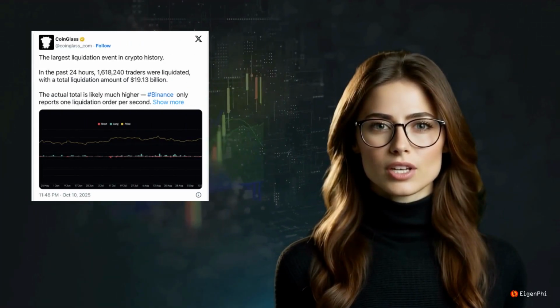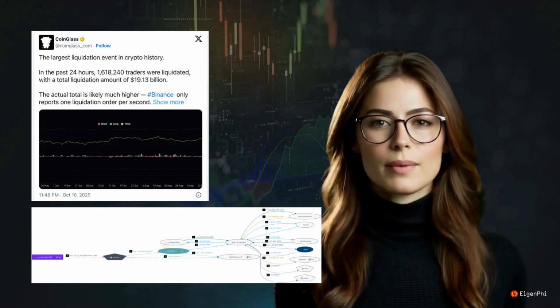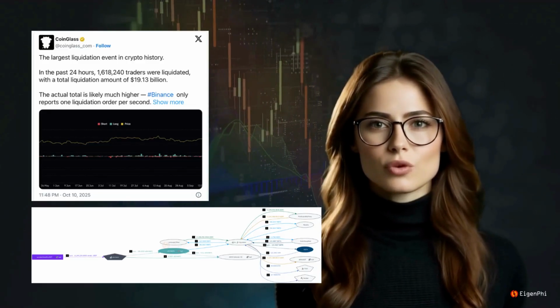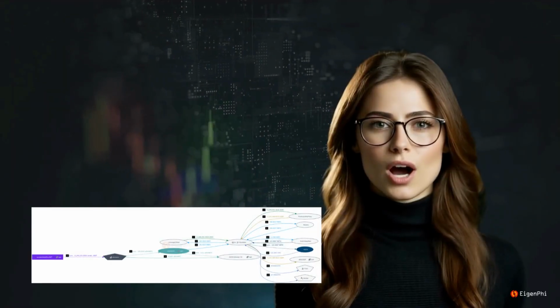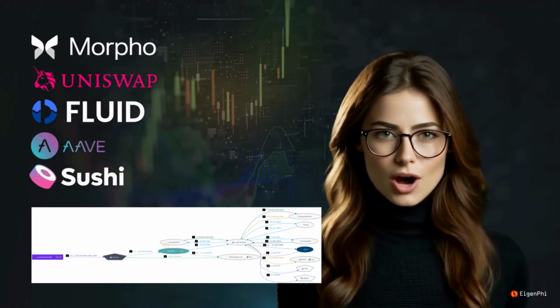On October 10th, the market erased about $19 billion, and 1.6 million traders were liquidated. One bot turned the chaos into profit. I will reconstruct the play, move by move. This was choreography, not luck. We track the routing and the reason for each hop.